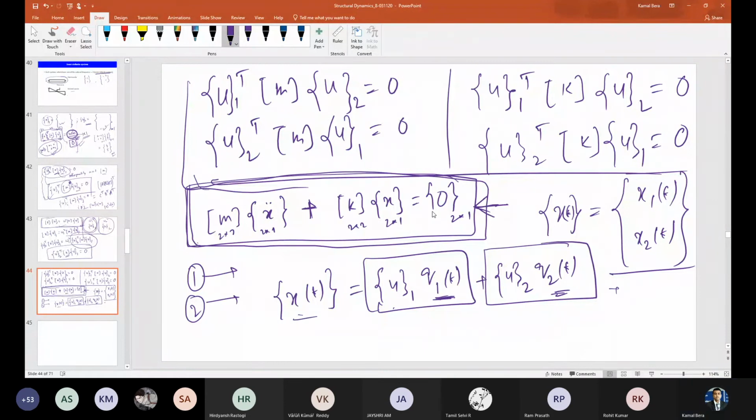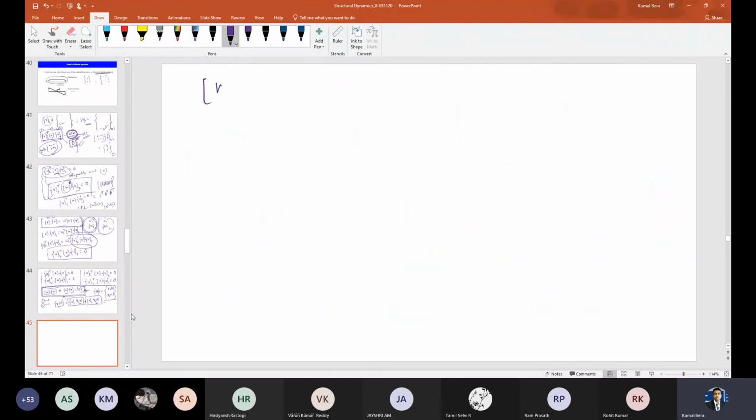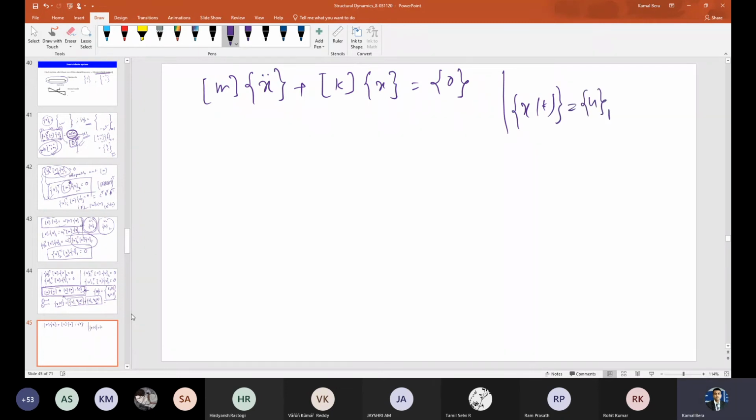General response. Now just substitute x(t) in this equation, and what will we get? I am writing here again m x double dot plus k x equals 0. I am substituting here my solution x(t) equals u1 q1(t) plus u2 q2(t). Just substitute in this equation and tell me what you are getting.